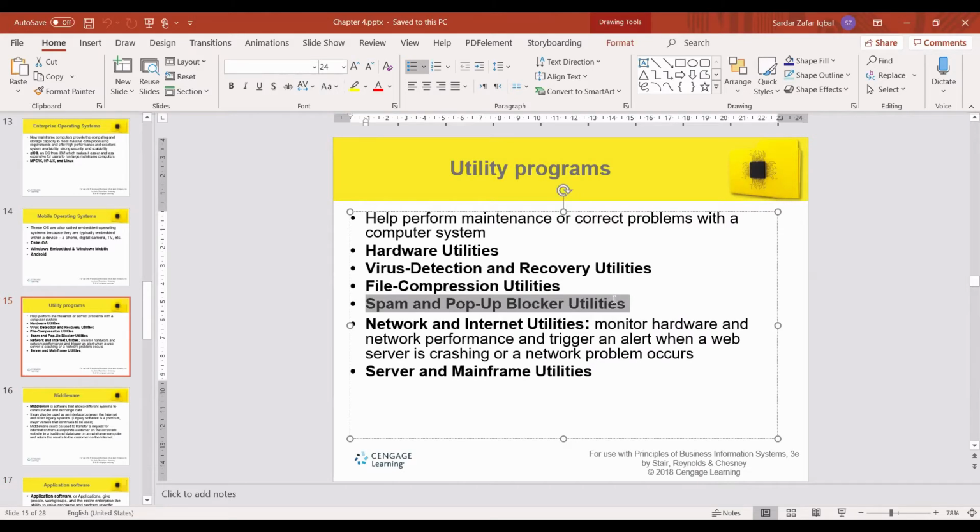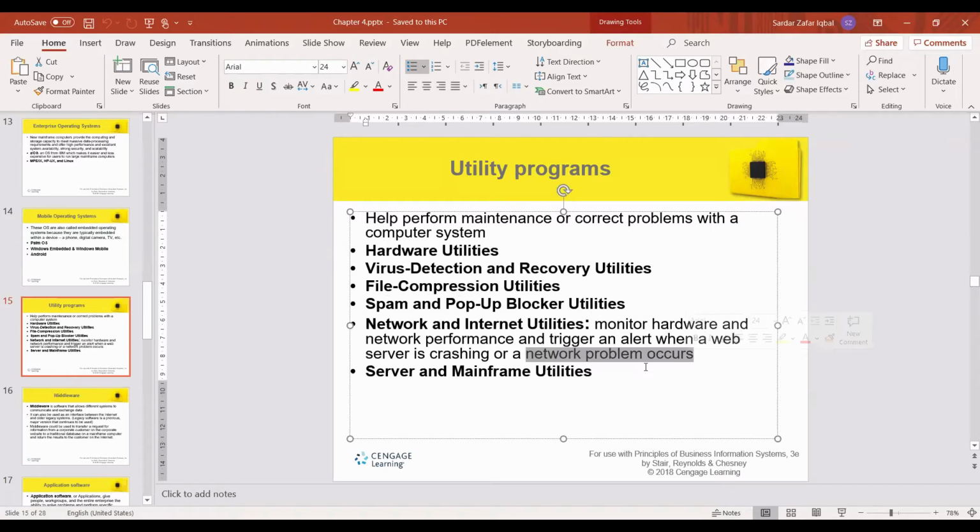In the browser, you can control these things. In settings, all these settings are available, and you can install many utility programs. Network and internet utilities monitor the hardware and network performance and trigger an alert when a web server is crashing or a network problem occurs.